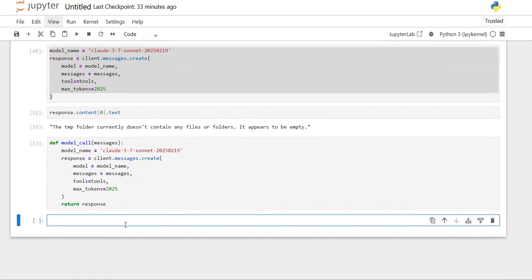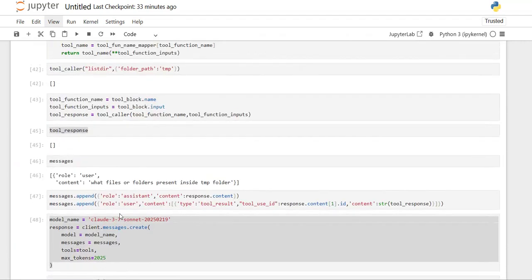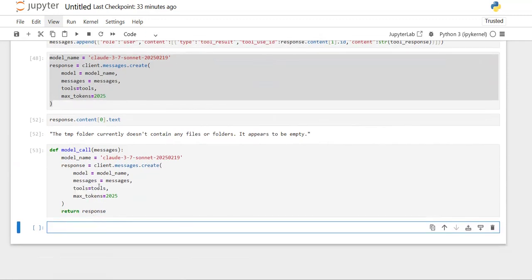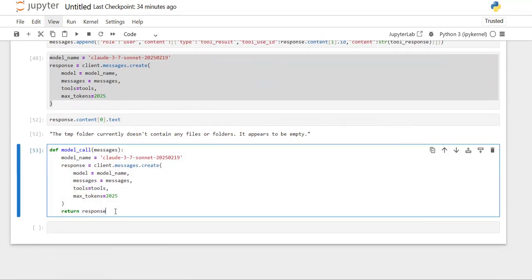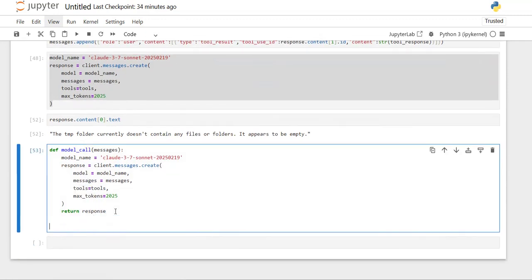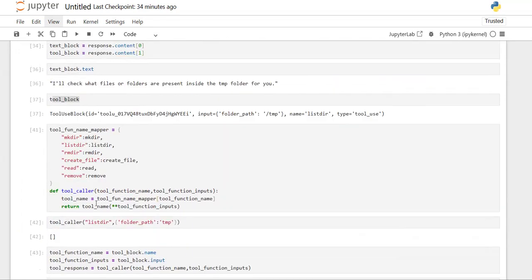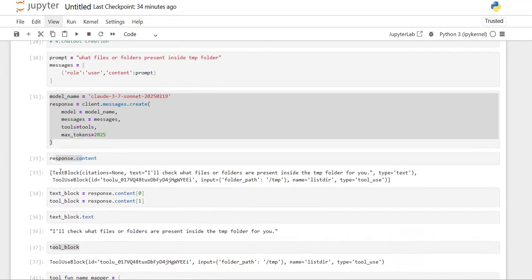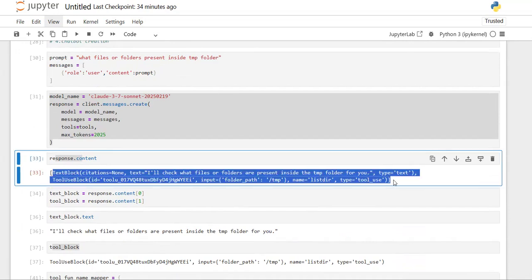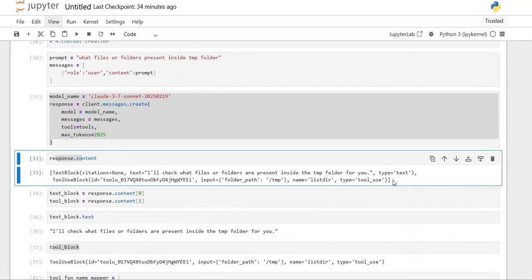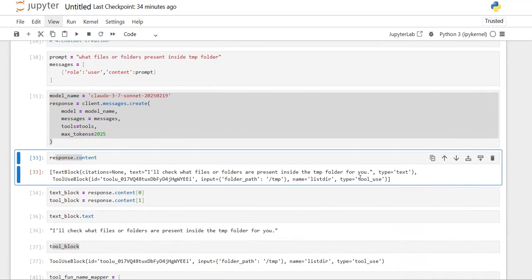Then what I need to do is define something for handling the model response. To handle the model response, is our model providing only a single output or multiple outputs? Let's check. As you can observe here, our model is providing multiple outputs. If there is a tool call requirement, then it provides multiple outputs.